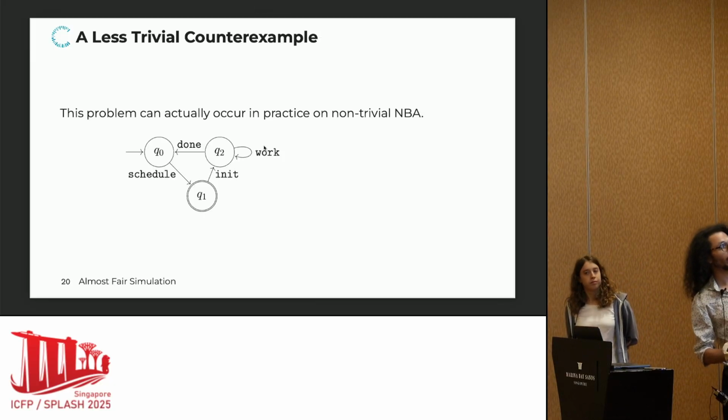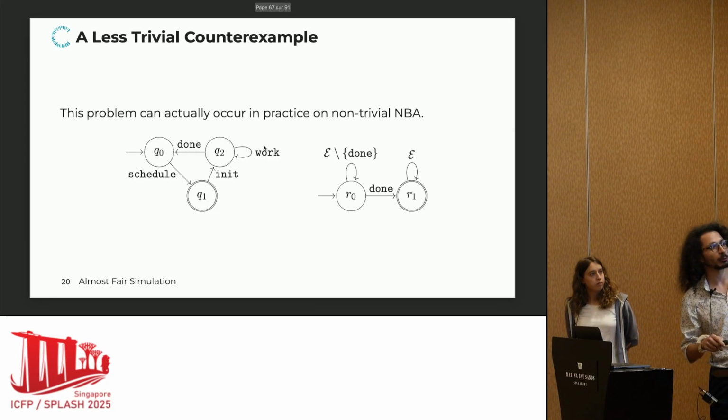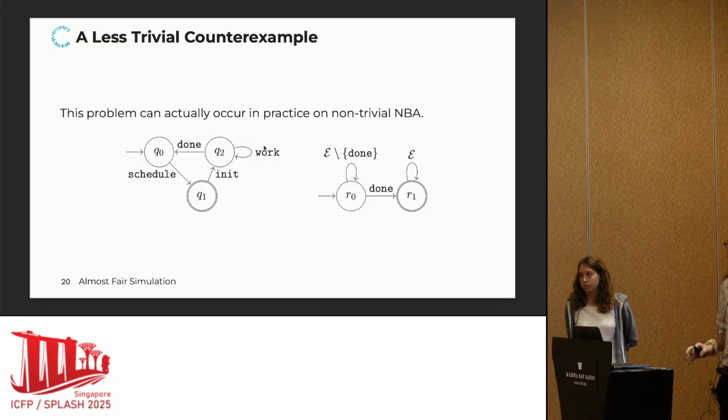So for example, here we have an example with some sort of a scheduled task where we start in some state Q0, then we might schedule a task, then there is an initialization phase, we work for some amount of time, and then at some point we are done, and we have a fairness condition that guarantees that we are doing this infinitely many times. And the specification that we care about is to show that we terminate the task at least once.